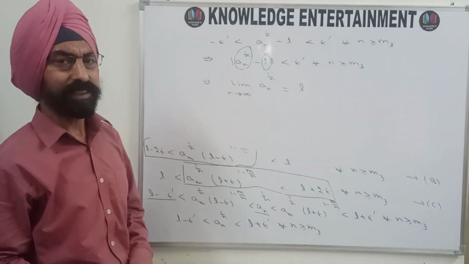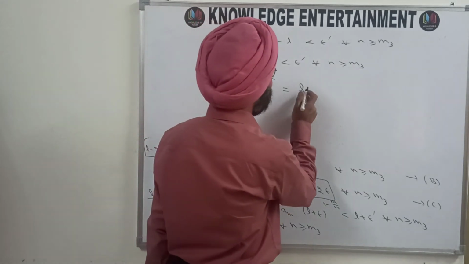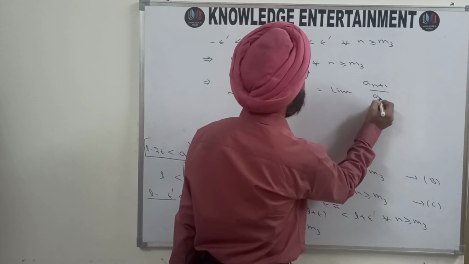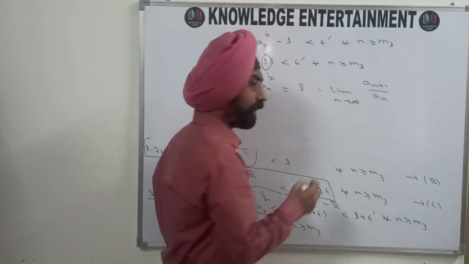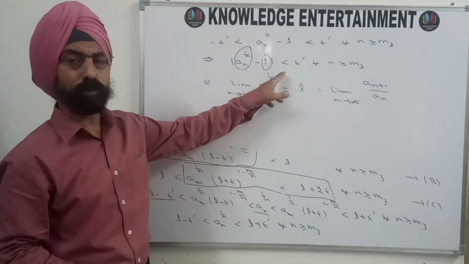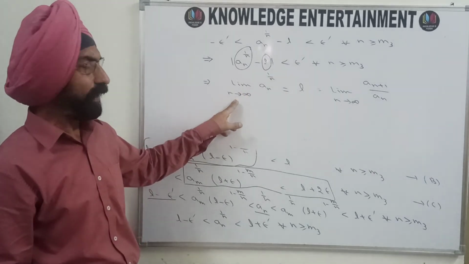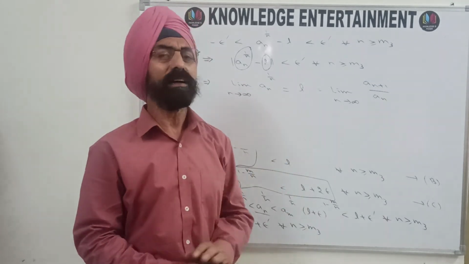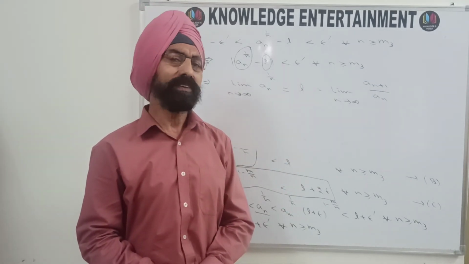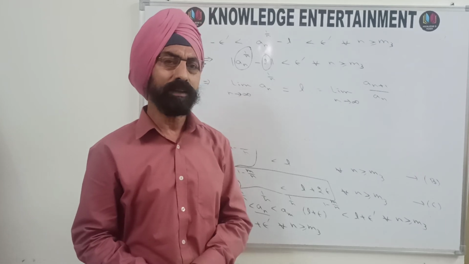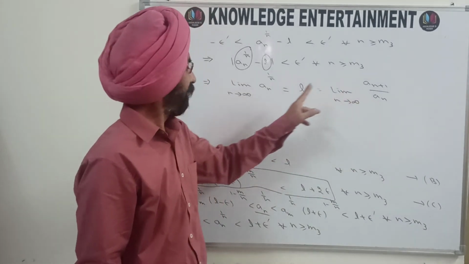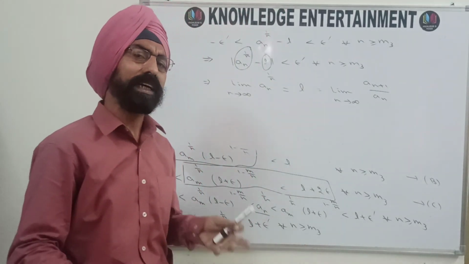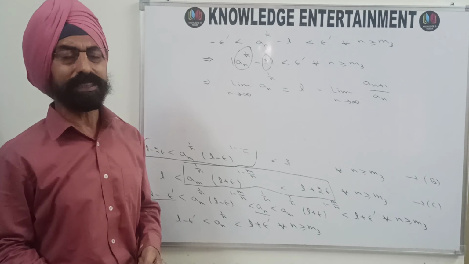And in the starting, we started with L equal to limit of a_(n+1) upon a_n as n approaches infinity. So limit of a_n raised to the power 1 by n as n approaches infinity is the same as limit of a_(n+1) upon a_n as n approaches infinity. And that is the first case where we have taken L to be a finite number. If this limit exists, this limit also exists and is equal to this limit. So in the first part we have concluded that Cauchy's second theorem on limits is true.